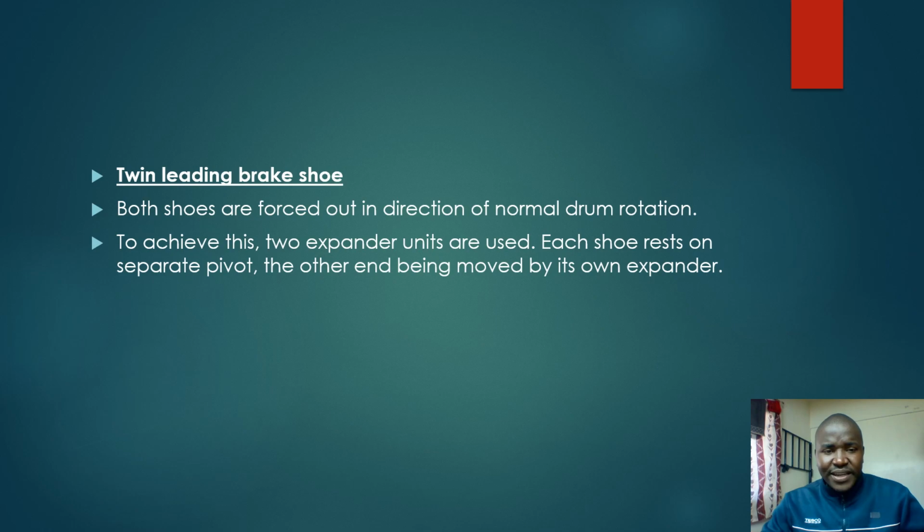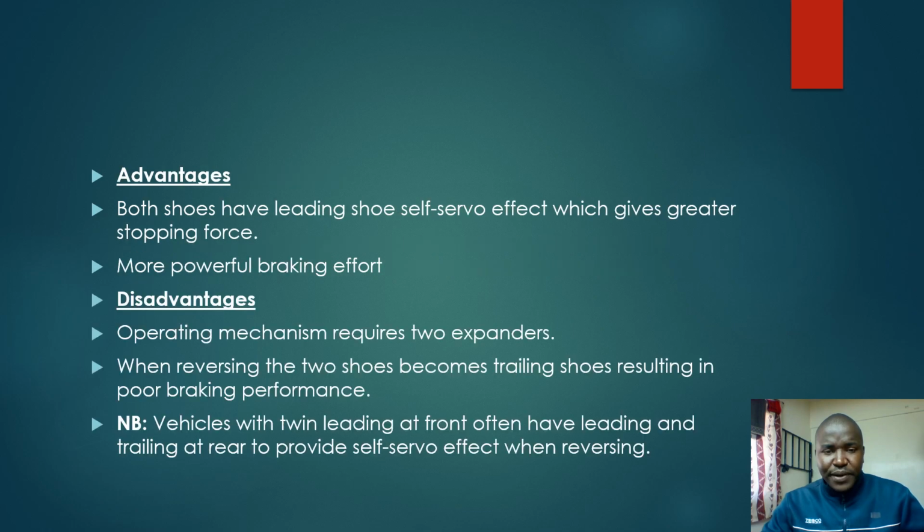We have a twin leading shoe brake. Both shoes are forced out in the direction of normal drum rotation. To achieve this, two expander units are used. Each shoe rests on a separate pivot, the other end being moved by its own expander.